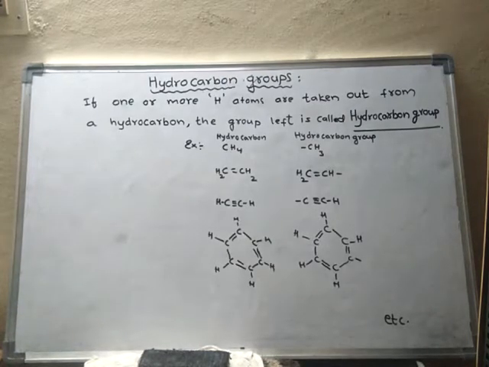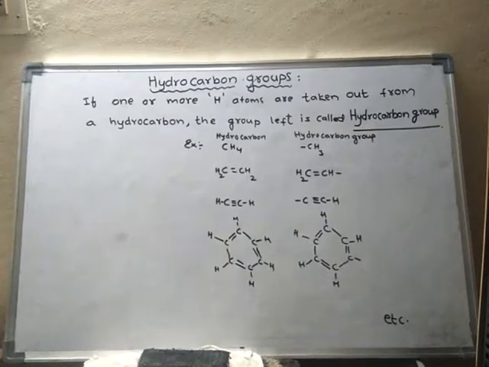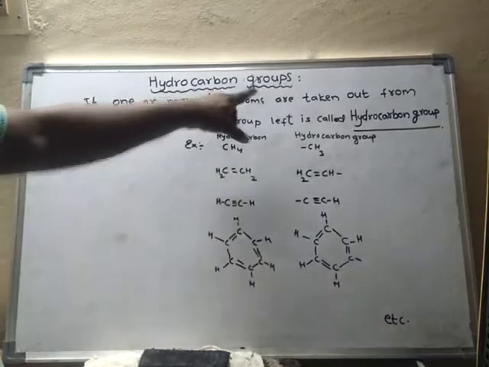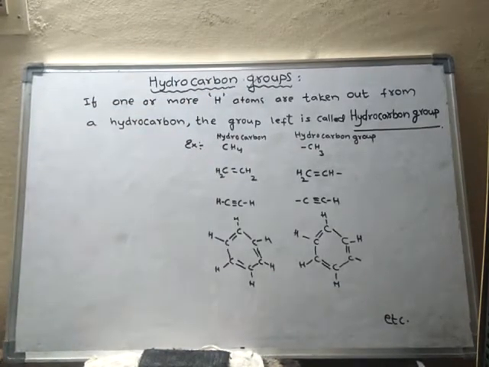Right. So the next one is IUPAC nomenclature. After trivial nomenclature, we learn about IUPAC nomenclature. But before learning IUPAC nomenclature, we have to learn some important concepts like hydrocarbon groups. So now we will learn about hydrocarbon groups.